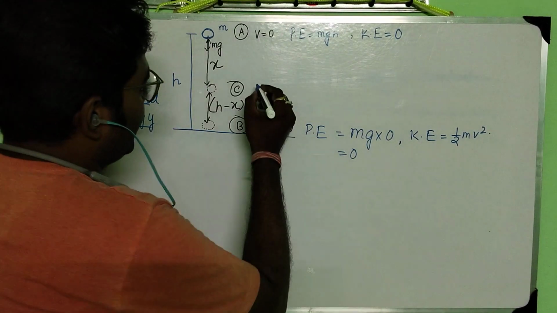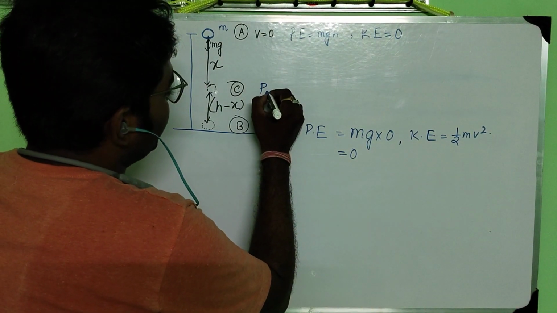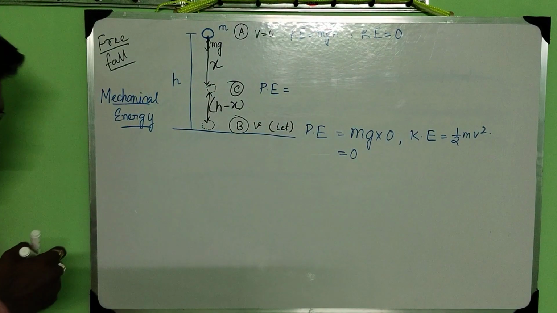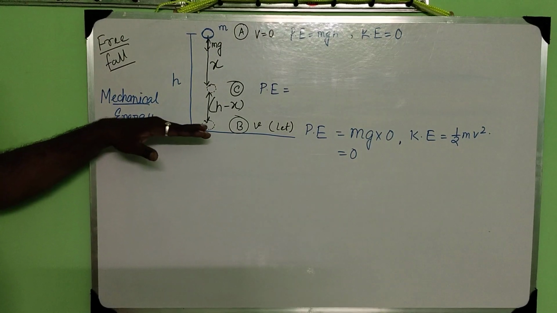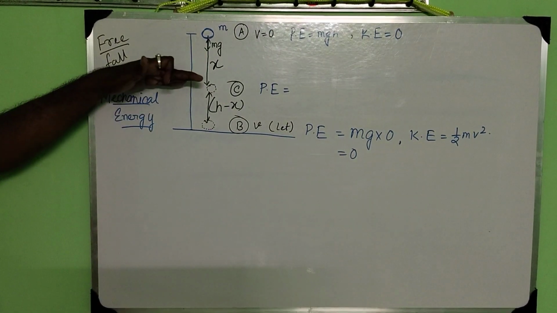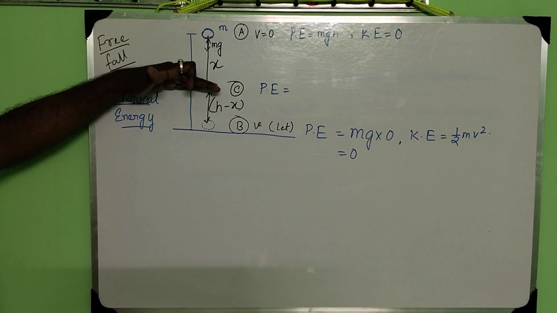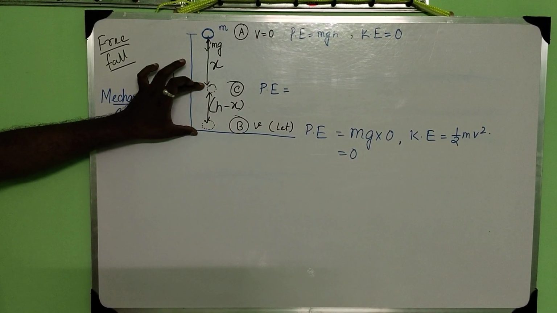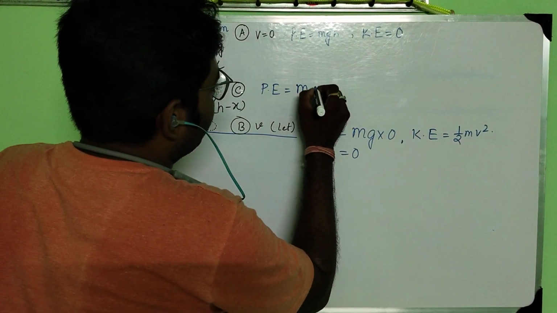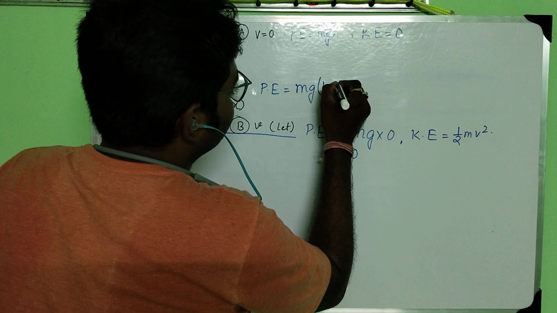At the position C, the potential energy will be how much? Potential energy depends on the height from the ground at which the ball is there. So this height we have to consider, which gives mg into h minus x.